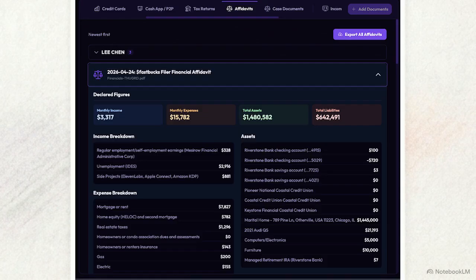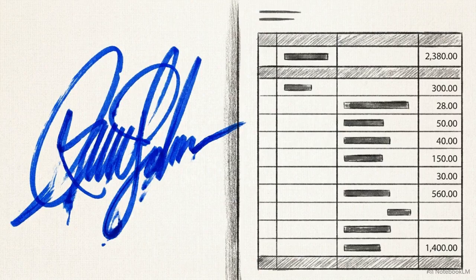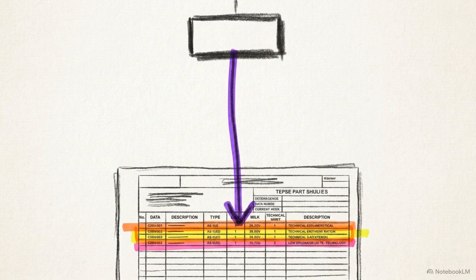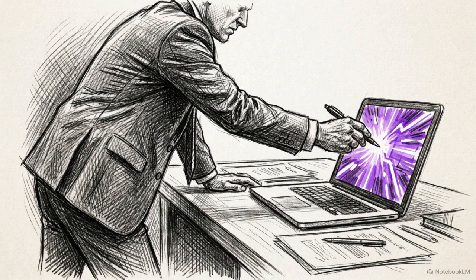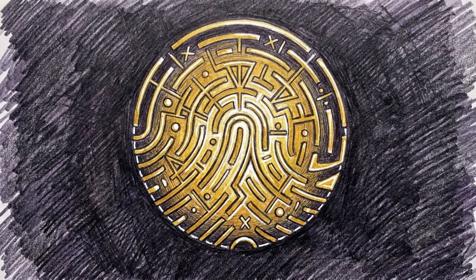The software then parses sworn claims against this underlying evidence. Viewing this interface, you can see the structured breakdown of declared figures extracted directly from the uploaded affidavits. This side-by-side verification allows the human expert to instantly cross-reference a spouse's sworn legal statement against the reality of their bank data. Linking every analytical conclusion backward to a specific page and item removes a litigant's ability to claim the data was misinterpreted. A prepared defense attorney will often attack the digital file itself, asking the judge how anyone knows the underlying PDF wasn't quietly manipulated before the analysis.